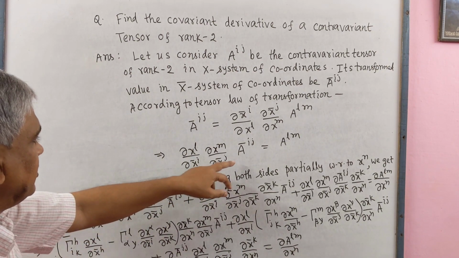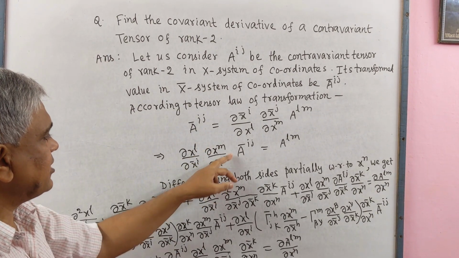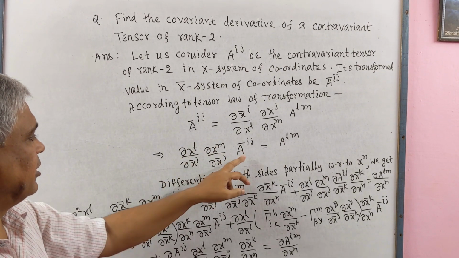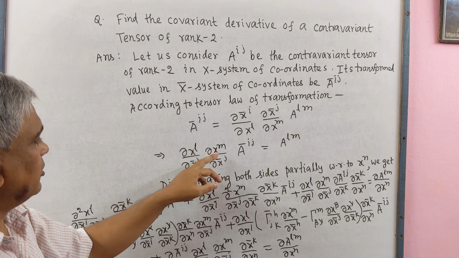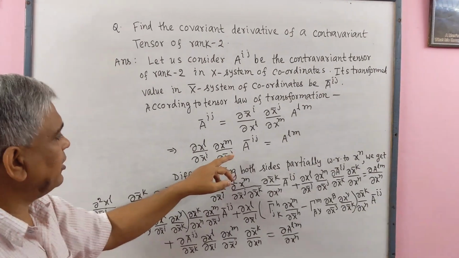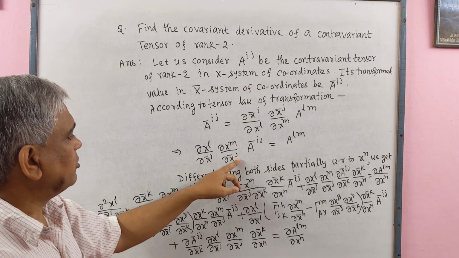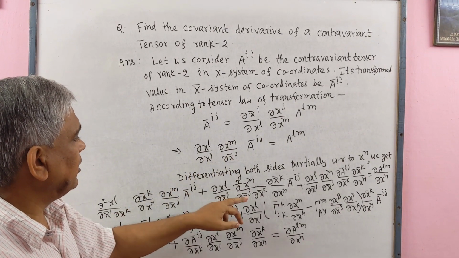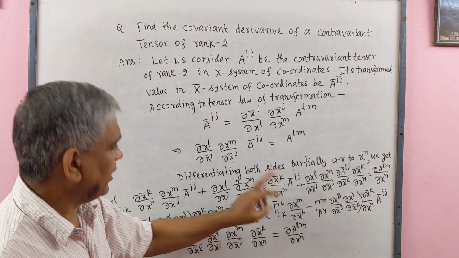And this term remains same, plus now we differentiate ∂x^m/∂x̄^j, and these two terms remain same, ∂x^l/∂x̄^i. Now this is a partial derivative in x bar system of coordinates. So firstly we differentiate this with x bar system of coordinates, then with respect to x system of coordinates. So ∂²x^m/∂x̄^j∂x̄^k, ∂x̄^k/∂x^n.